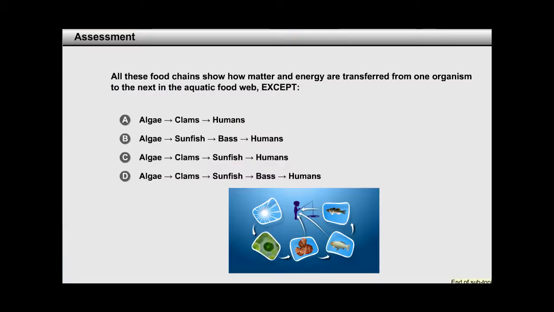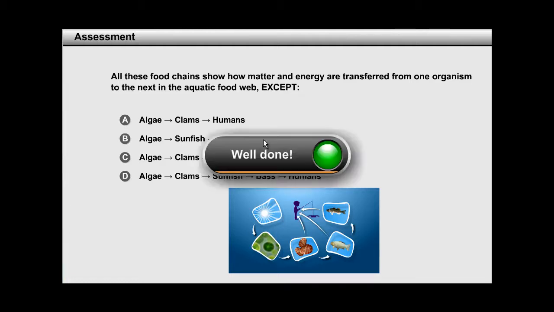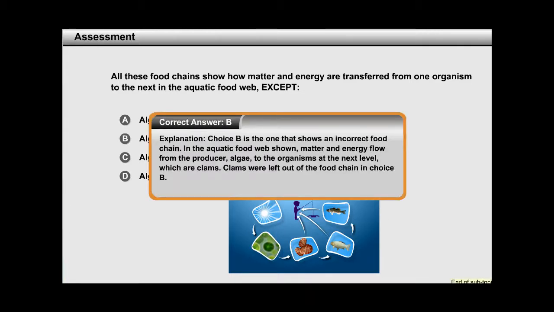All these food chains show how matter and energy are transferred from one organism to the next in the aquatic food web, except... Choice B is the one that shows an incorrect food chain. In the aquatic food web shown, matter and energy flow from the producer, algae, to the organisms at the next level, which are clams. Clams were left out of the food chain in choice B.